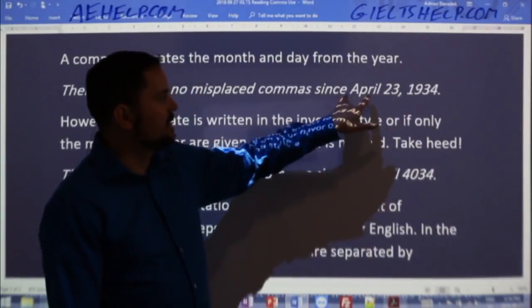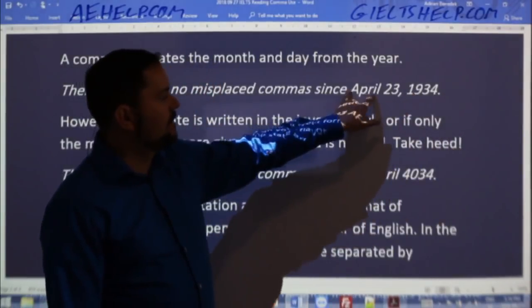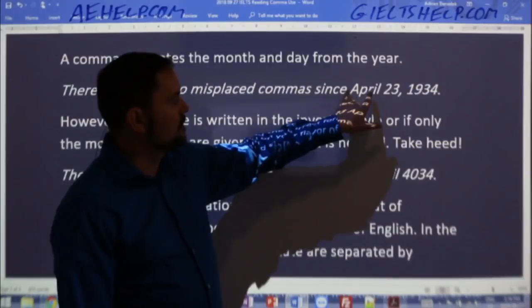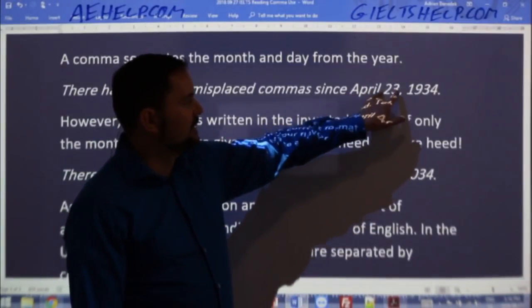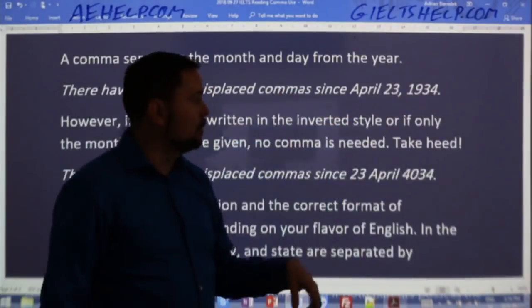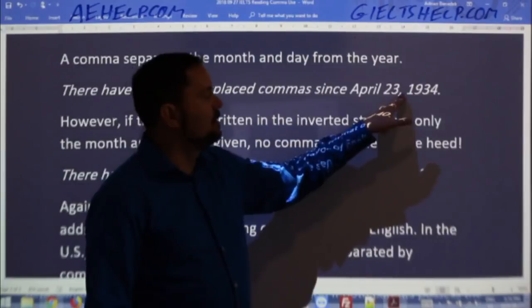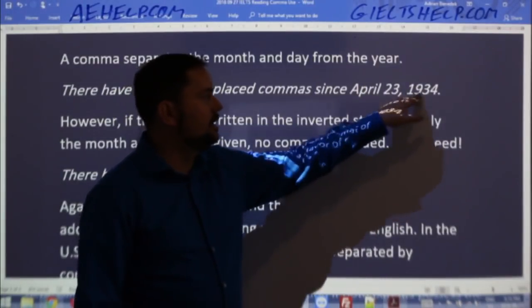Just think about it as year is the longest. It's always at the end. And then you have month and day here. If it goes like this, where month is longer than the day, so the day is kind of awkwardly placed, it's, let's say, out of sequence, then follow it with a comma. Okay, so month, day, comma, year.